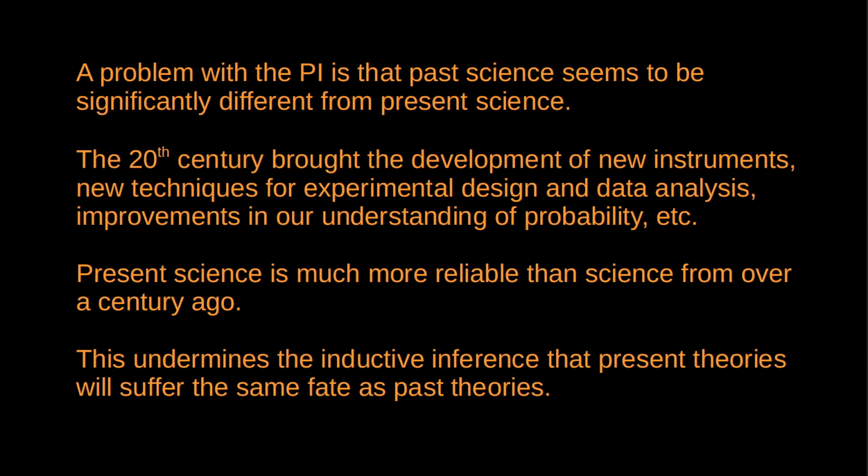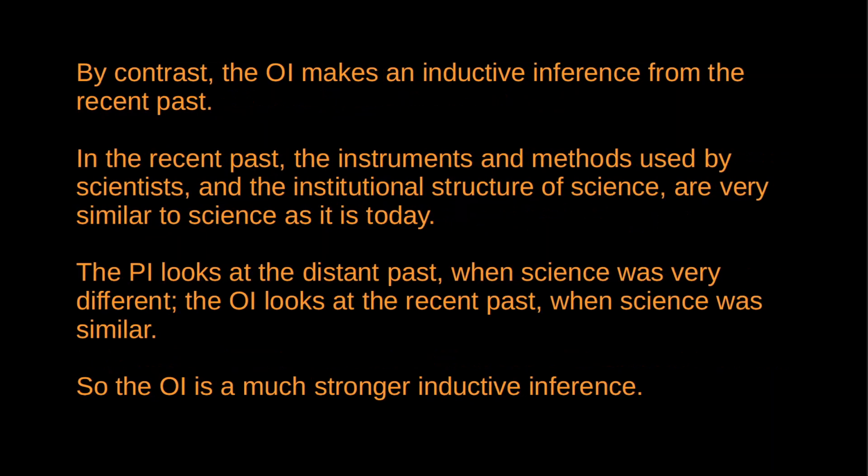The pessimistic induction only works if you assume that modern science is relevantly similar to past science, but that just seems to be false. So with the pessimistic induction, we're appealing to theories in the distant past. The optimistic induction, by contrast, makes an inductive inference from the recent past. Right? We're looking at the state of science over the last 50 or 60 years. That's important because if we look at the recent past, the methods and tools used by scientists, the institutional structures of science, these are pretty similar to science as it is today. So this is the difference.